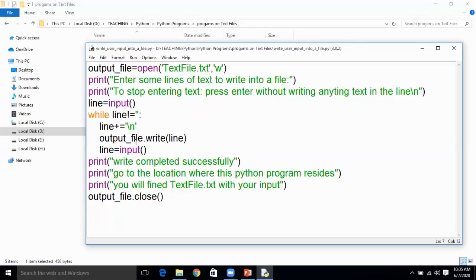Then by using the output underscore file object, dot operator, write method, I am repeatedly taking line by line and writing it onto the newly created text file. Finally, I am displaying this so that you can go to a particular location and you will find this textfile.txt. And finally, I am closing this open text file. Now I'll execute this program.